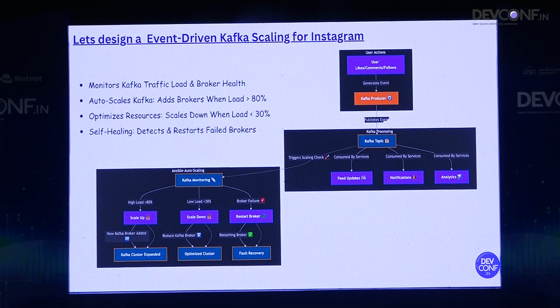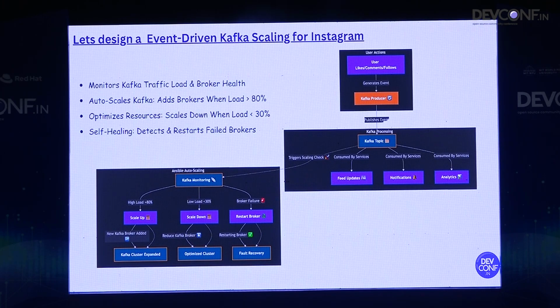sent to a monitoring service, right? Which we call a Kafka monitoring, right? So basically it does the load distribution. So let's say that our application is performing a high load, let's say greater than 80%, right? So we perform a scale up service in this scenario. So if our load is less than 30%, we perform a scale down service in that case.